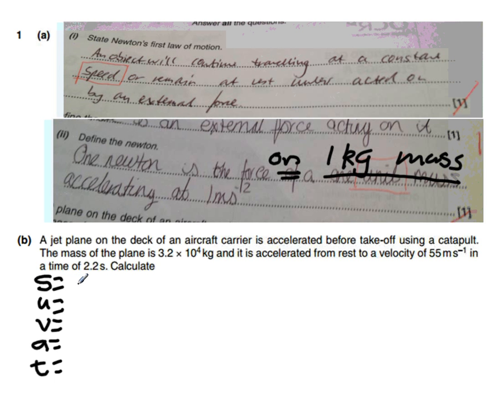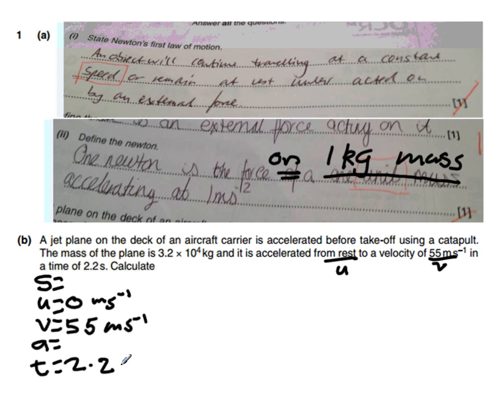So, have we got a distance? Nowhere in the question does it say that we've got a distance. So that bit we can't fill in. This bit is 0 meters per second. And the way that we know that is it's accelerating from rest. So that's our U there. Our V. It accelerates to a velocity of 55 meters per second. So that is our V there. Our acceleration, we haven't been told. And the time that it takes to accelerate is 2.2 seconds.